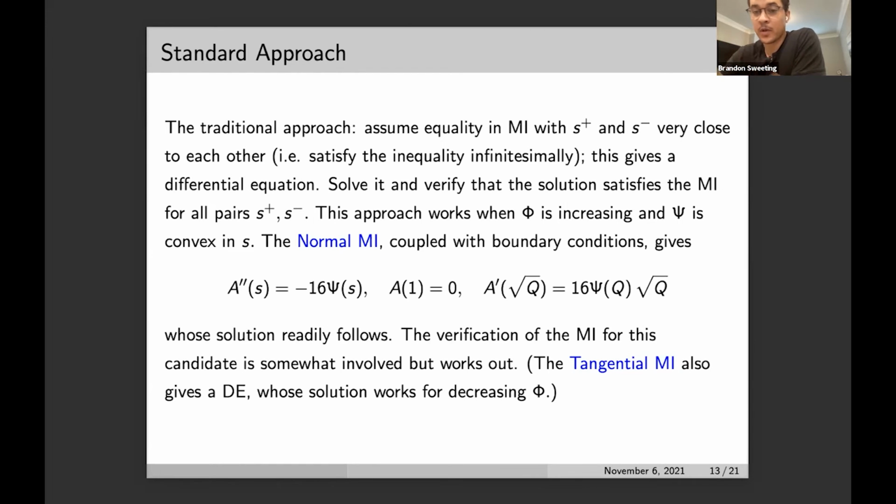So this approach works well when phi is increasing and psi is convex. The normal main inequality coupled with the boundary condition gives an ordinary differential equation whose solution readily follows. And the verification of the main inequality for this candidate works when psi is convex. So the tangential main inequality also produces a differential equation, and that function works for the case when phi is decreasing.